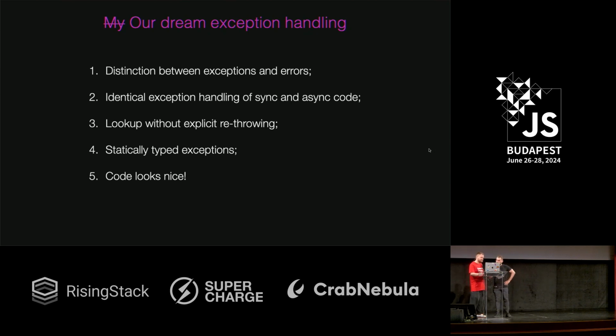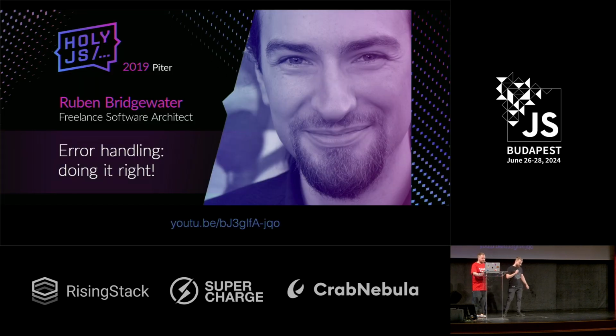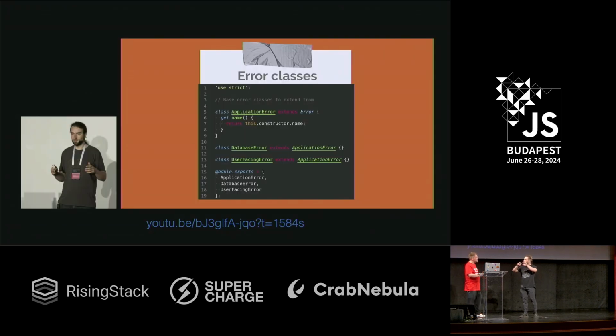All right. What I propose to you is to just start with a regular try catch. Regular? Maybe you have any suggestion how we can improve it from the start? You know, I have one. Do you know something about Node.js? Just a little bit. Our dear friend from Node.js, Ruben, had a talk about a really nice topic, how to improve your error handling in any application. He had a lot of useful tips, but I really want to highlight one related to what you mentioned, that you have a lot of services and layered architecture. I really want to have, for each layer, its own hierarchy of exceptions.